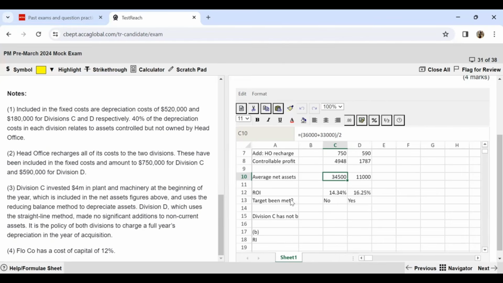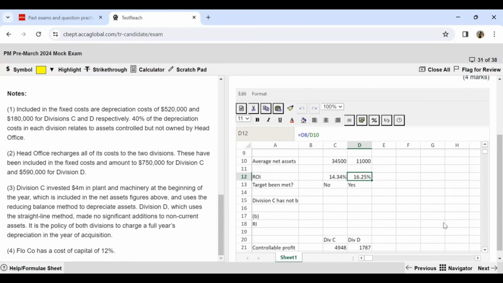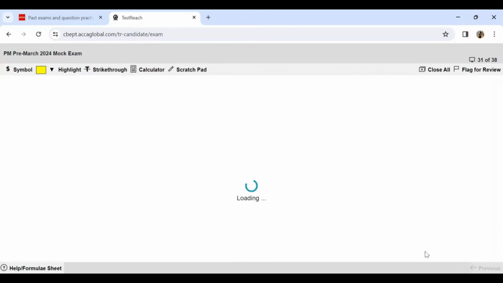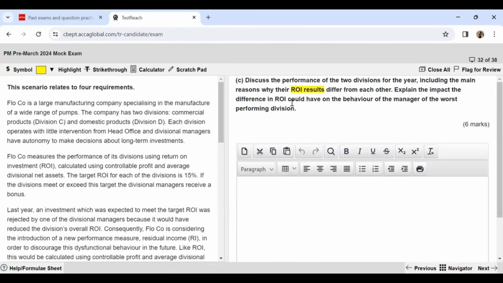So if we also compare the ROI results, the manager of division D will get the bonus and C will not. So there is a possibility that the divisional manager of division C may get demotivated, and he will not be making future investments even if that's good for the business. So this is something which should be considered, and the performance measure should be changed accordingly. This is how we have answered requirement number C.